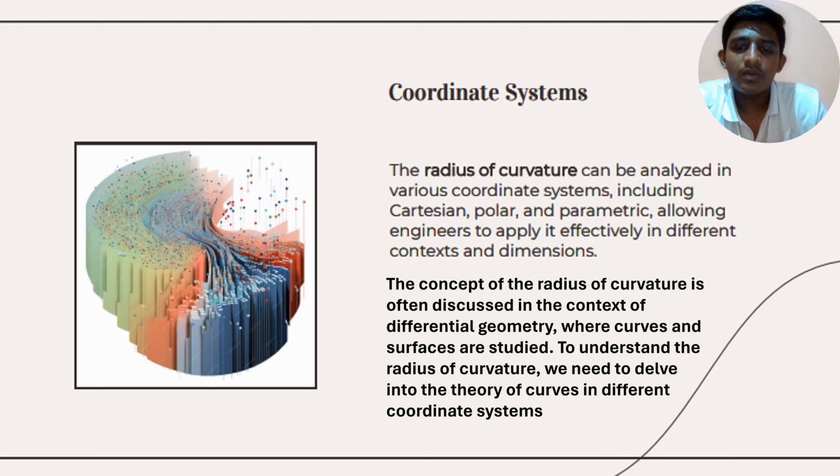The concept of radius of curvature is often discussed in the text of differential geometry, where curves and surfaces are studied. To understand the radius of curvature, we need to delve into the theory of curves in different coordinate systems.